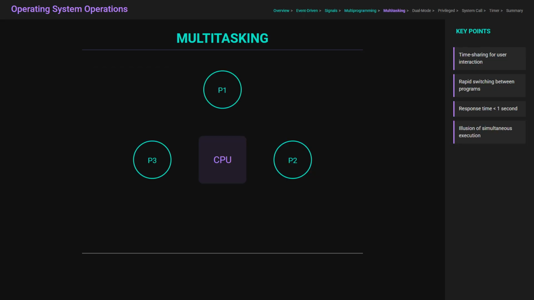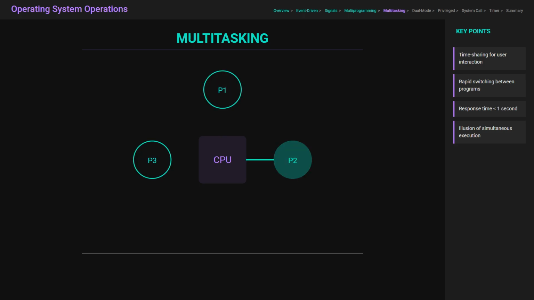While multiprogramming focuses on CPU utilization, multitasking, also known as time sharing, focuses on the user experience. Multitasking is a logical extension of multiprogramming where the CPU switches between jobs so frequently that users can interact with each program while it is running. The response time is typically less than 1 second, creating the illusion that all programs are running at once. To manage this, the OS uses CPU scheduling to decide which job gets the CPU next.